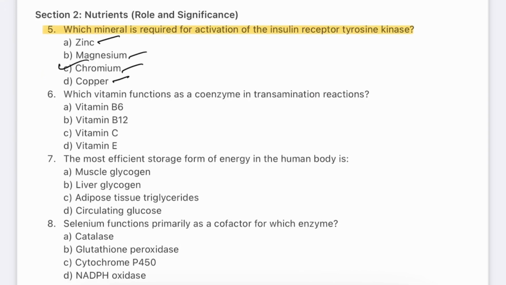Question number 6. Which vitamin functions as a coenzyme in transamination reaction? Vitamin B6, vitamin B12, vitamin C, vitamin E. The answer will be A.